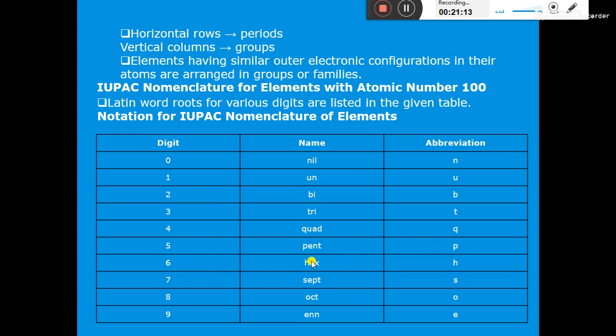If 6, we write hex, abbreviation small h. If 7, the name is sept, abbreviation small s. If 8, we write oct, abbreviation small o. And if the digit is 9, we write enn, and the abbreviation is small e.